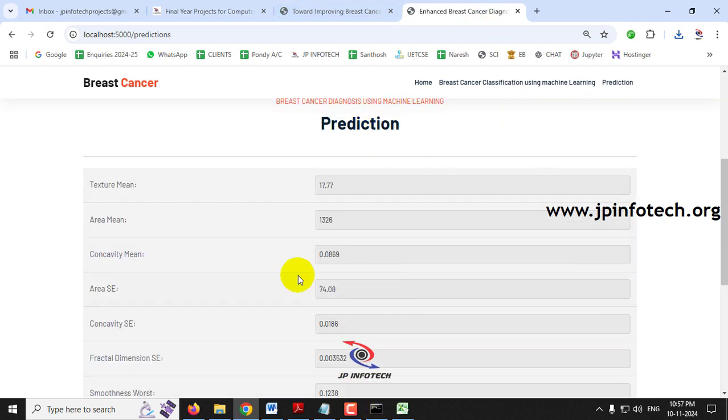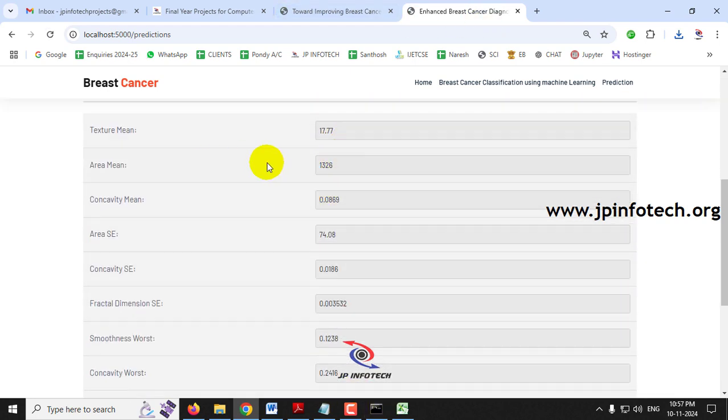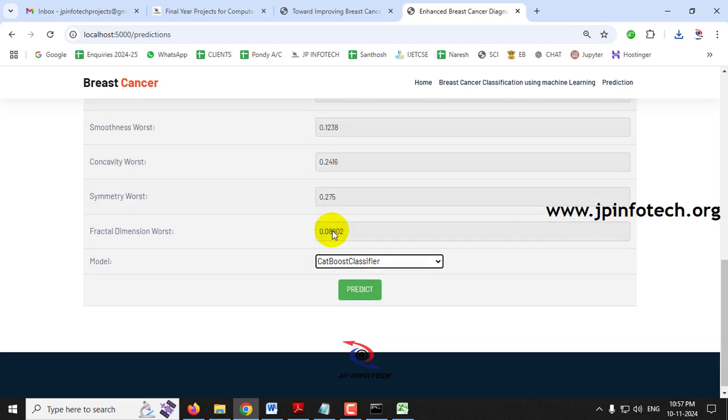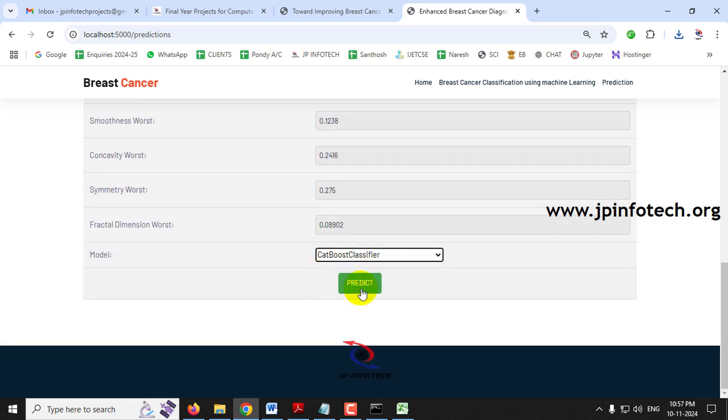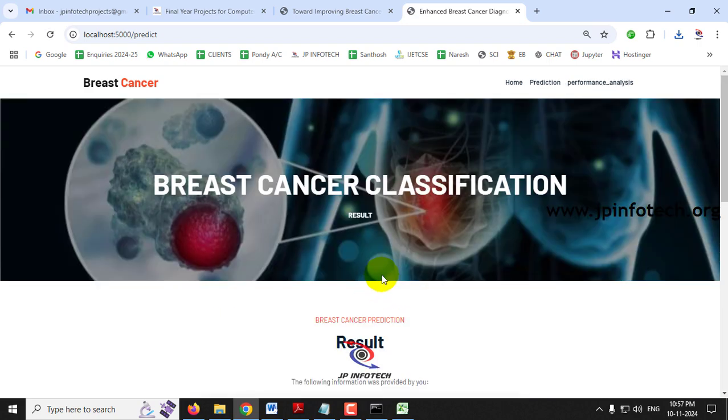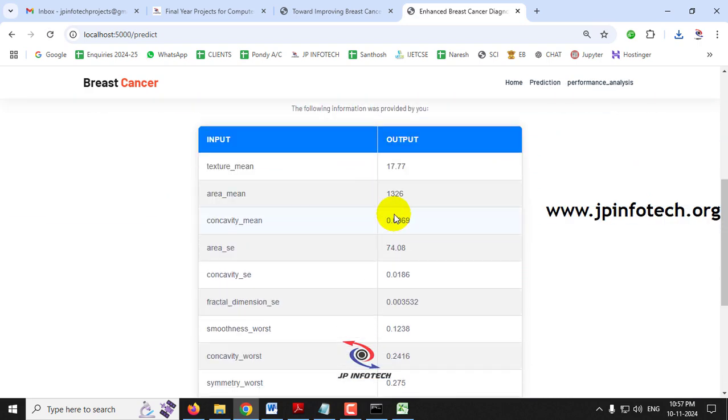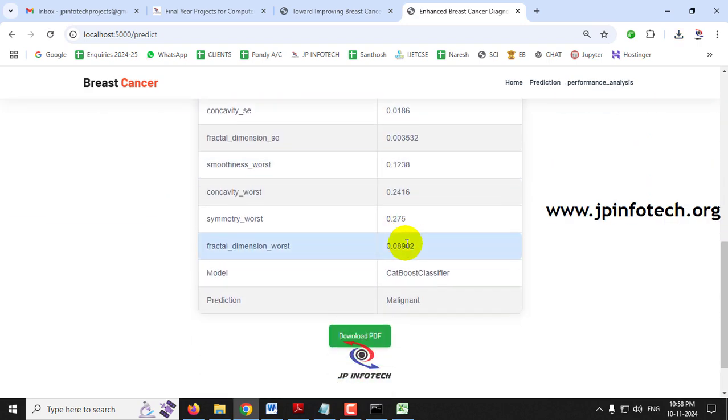For the final case, I'm going to give these values quickly. You can check these values, and I've selected the model as CatBoost classifier, and then let me click the predict button. Now immediately you can see the predicted result with the values that we have entered, and finally you can see the model is CatBoost classifier and the predicted result is a malignant case.